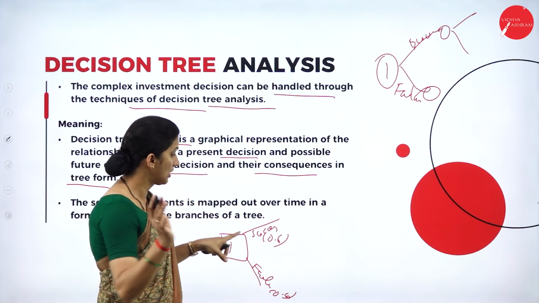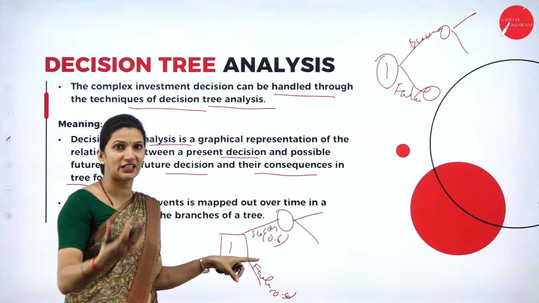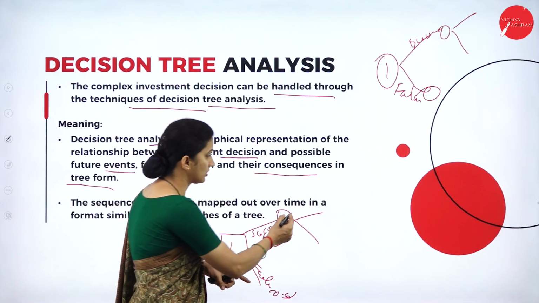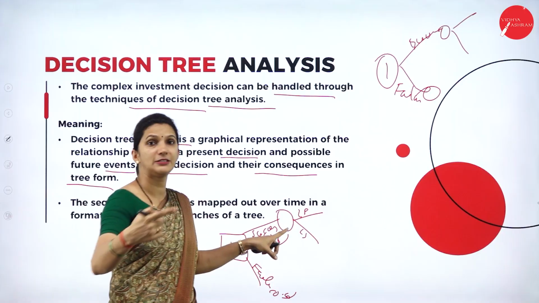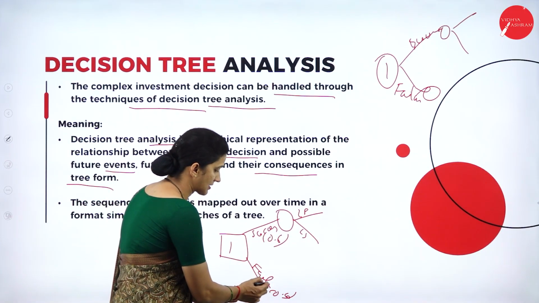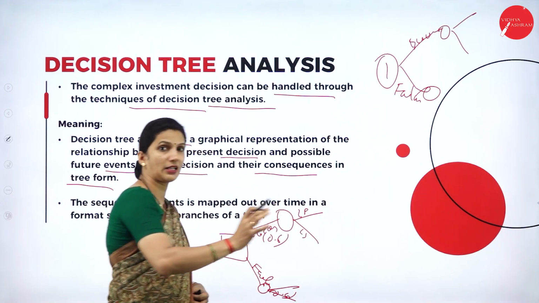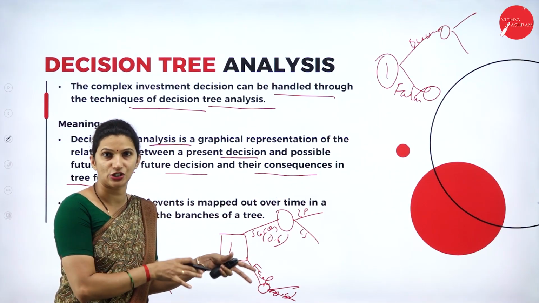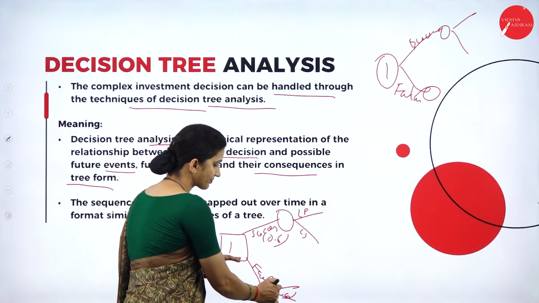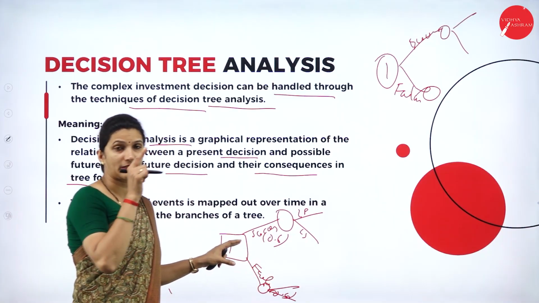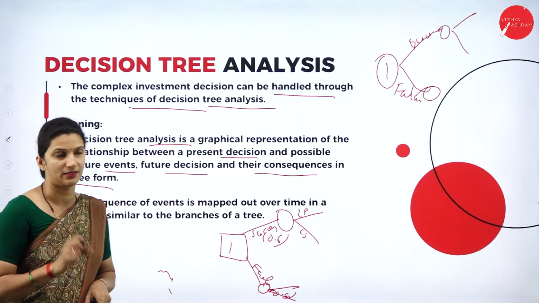Then if it succeeds, he can expand his shop or his business. Maybe he can go to a different line of product or a different line of shops. So here also he has multiple choices. Suppose he fails, what other alternatives does he have? Likewise, the other investment decisions will be represented in a graphical manner. It will be drawn like this, so it represents the branches of a tree. That's why it is called decision tree analysis.